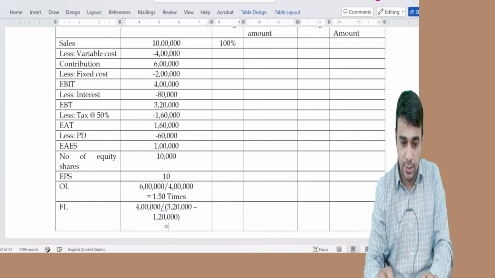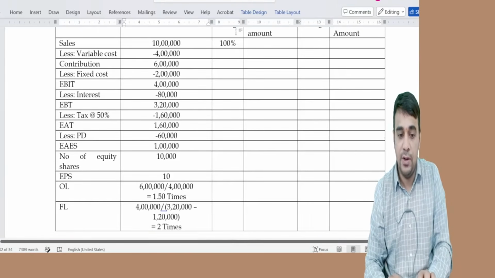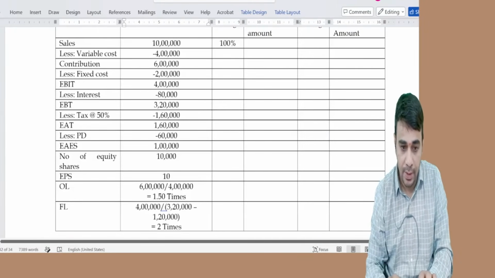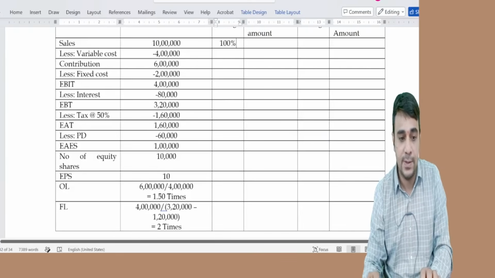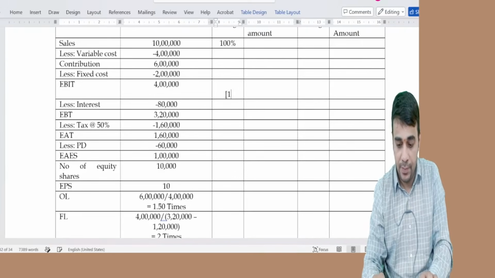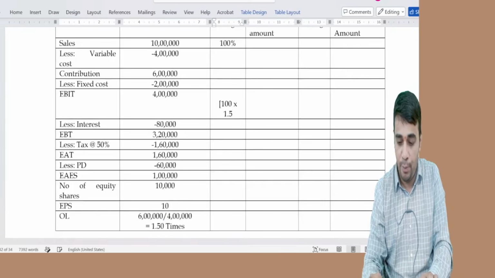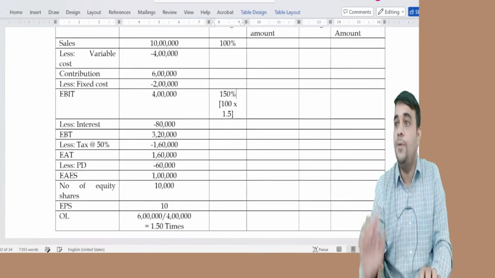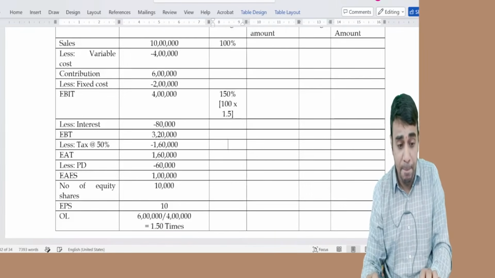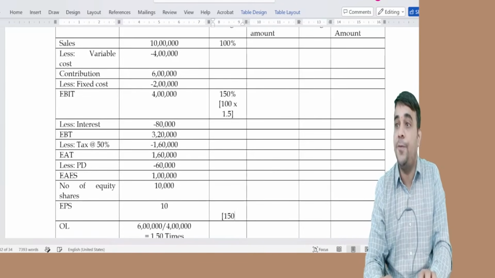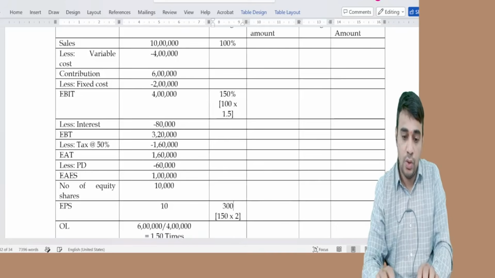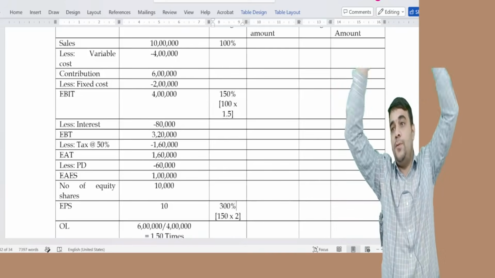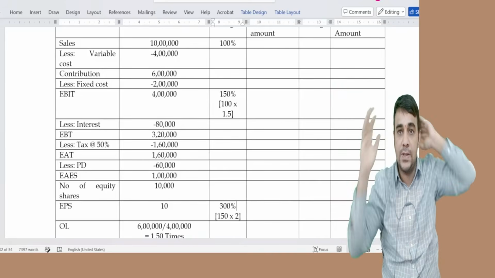In the end, without doing any calculation, this is 100% increase. EBIT will be 100 into 1.5, 150% increase. EPS will be 150 into 2, 300% increase.